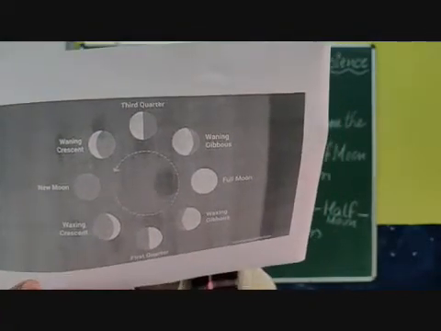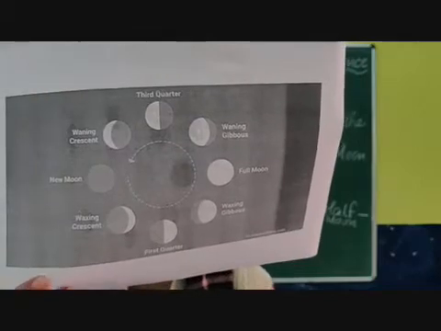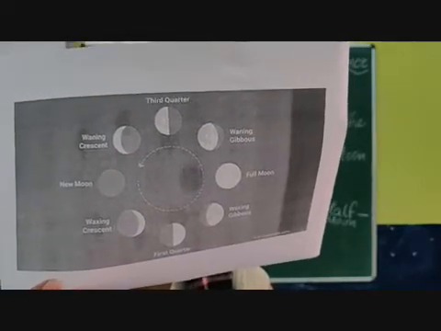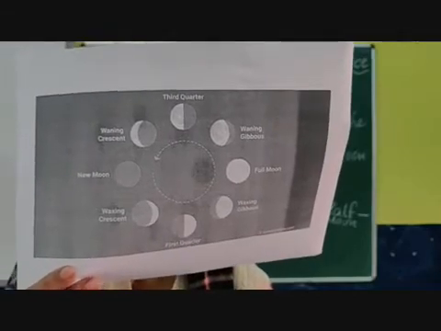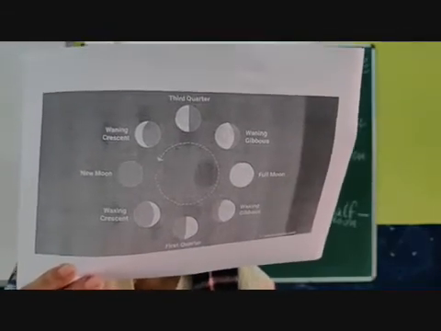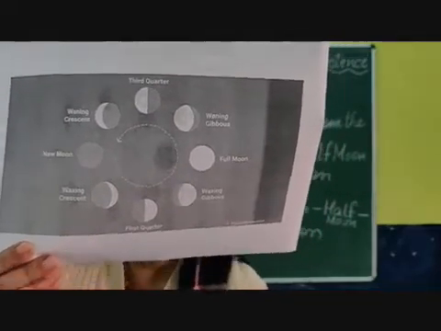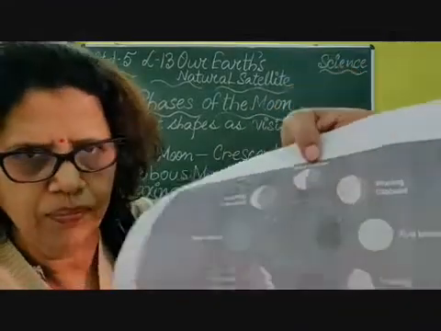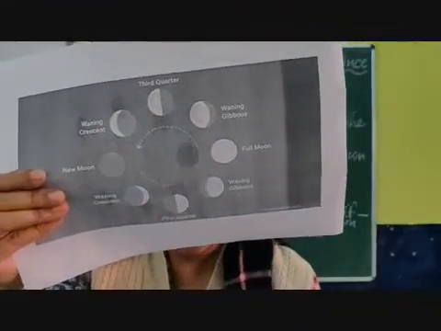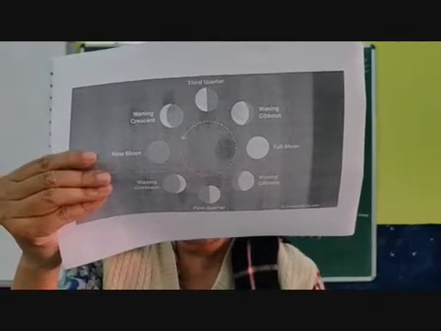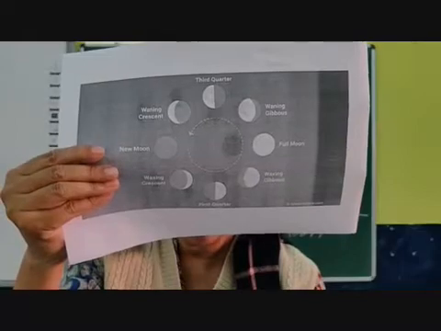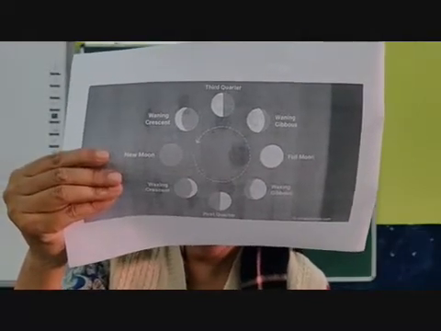Okay children, I hope you have understood the different phases of the moon. And children, phases of the moon, from new moon, then you come to the crescent, then you come to the half moon, and from half moon you have the gibbous, and from gibbous you have the full moon, then full moon to again gibbous, and from gibbous to half moon, and then you have the crescent.